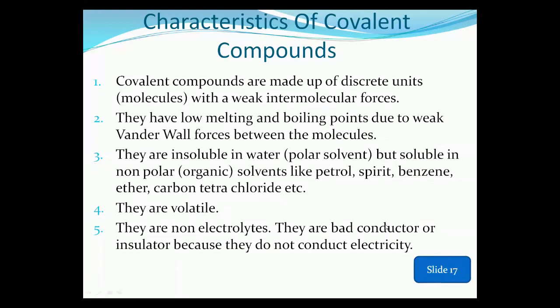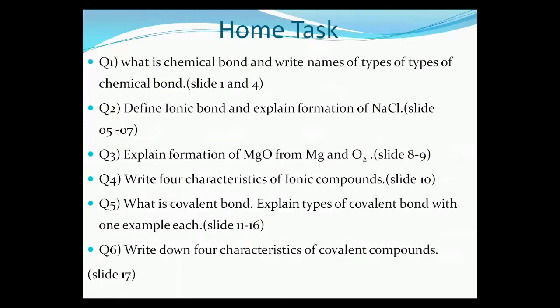These are all the characteristics of the covalent compound, and I hope it is clear to you. Now, home task. The first home task is: what is a chemical bond, and write the names of the types of bond. You can take help from slides number 1 to 4. Define ionic bond and explain formation of sodium chloride. You can take help from slides number 5 to 7. Explain formation of magnesium oxide from magnesium and oxygen. Slides number 8 to 9.